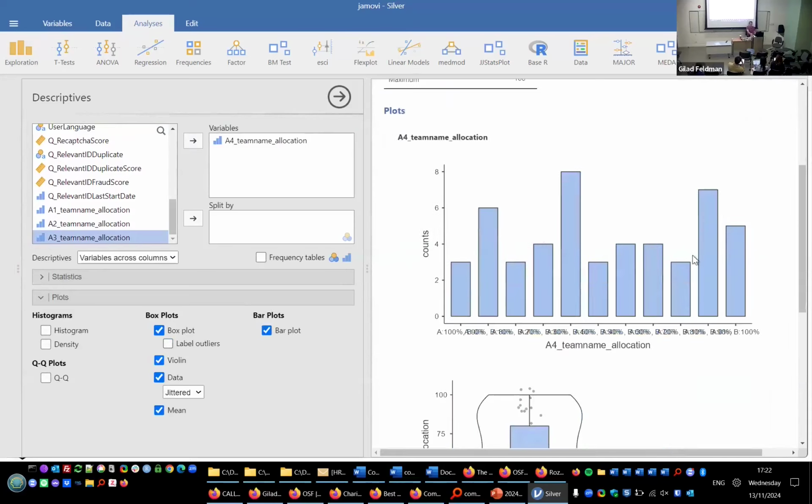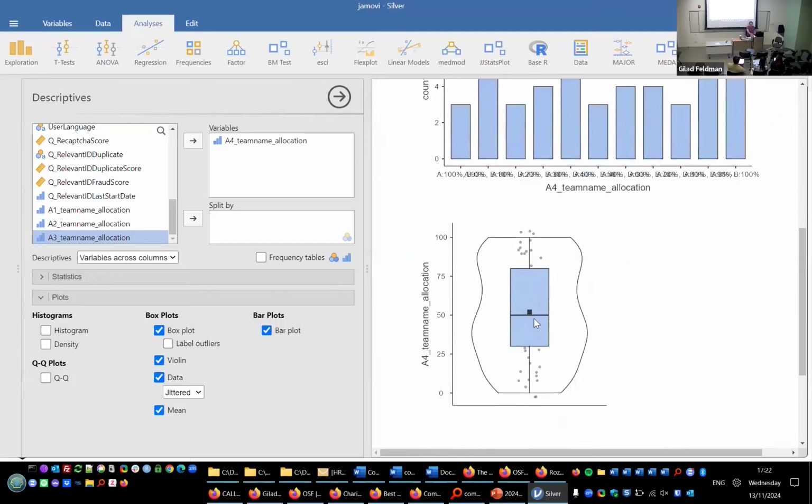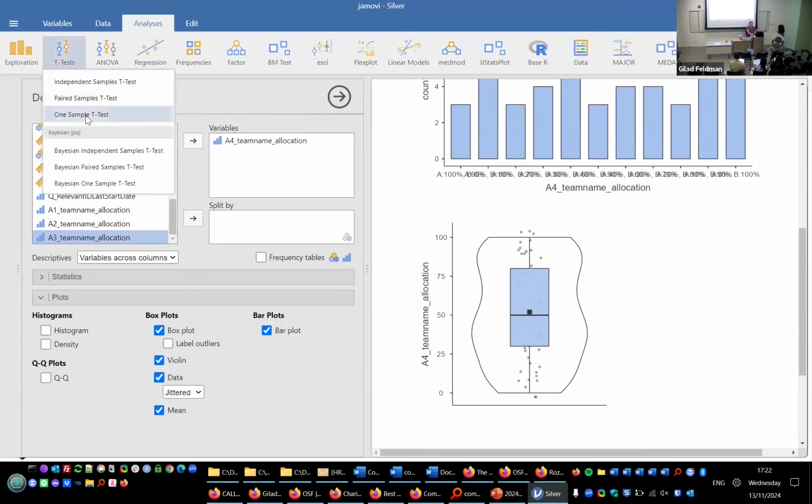So these are already very good plots. And you can see there's a difference, but it's random data, so it doesn't really mean anything. Because it's random data, the average is very close to 50. Because it's simulated data, we don't expect it to be any different than the mean of 50, because it's a distribution.